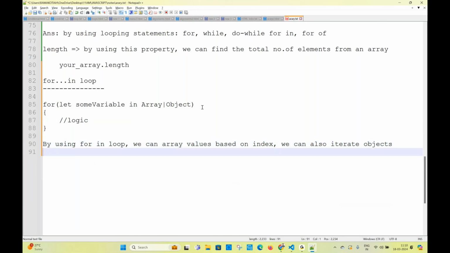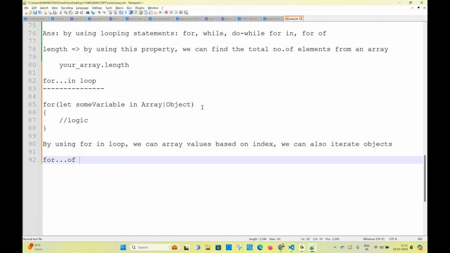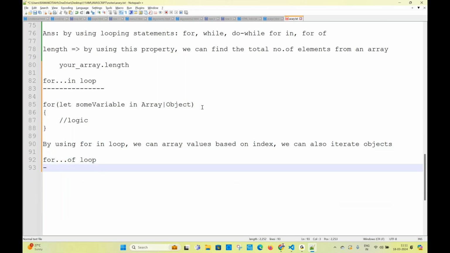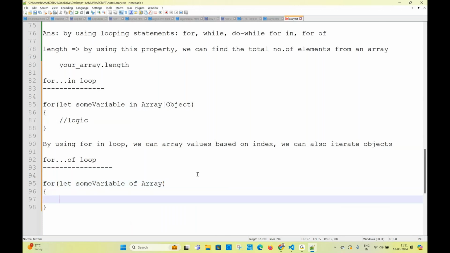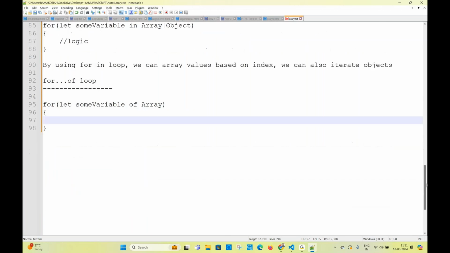Right. Next one is going to be for of loop. What can for of loop do? By using for some variable of array, not object, only array iteration. Only for array iteration.